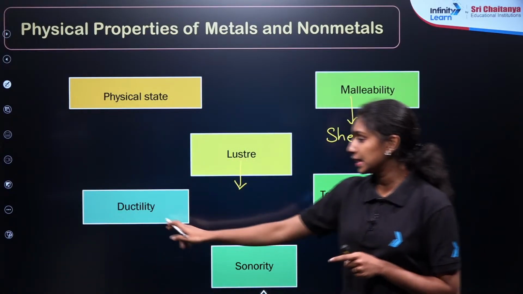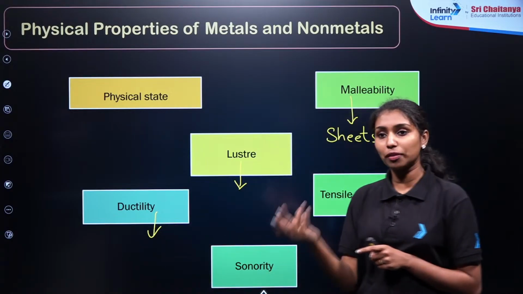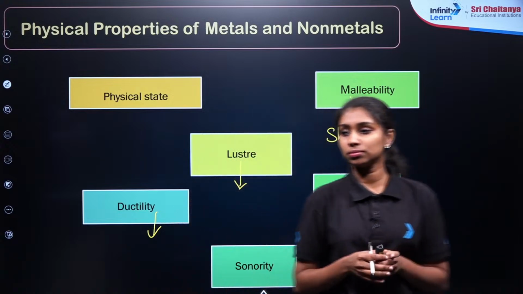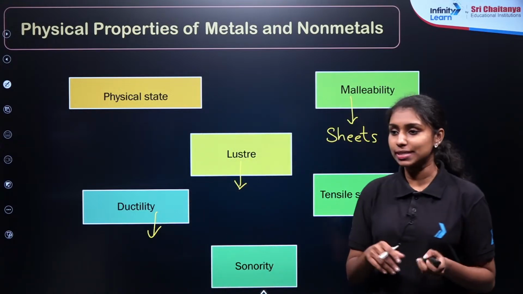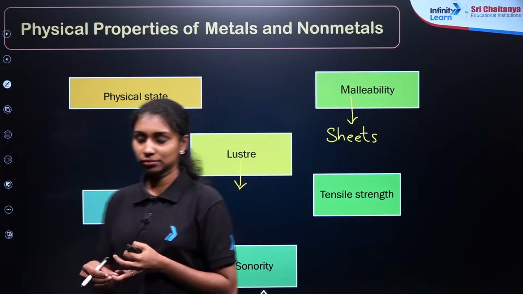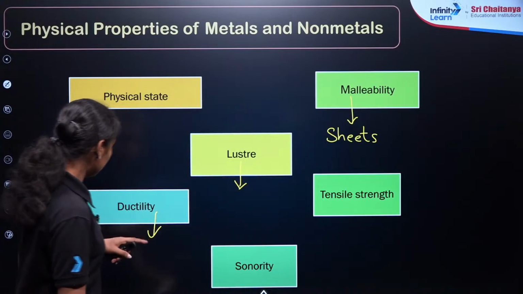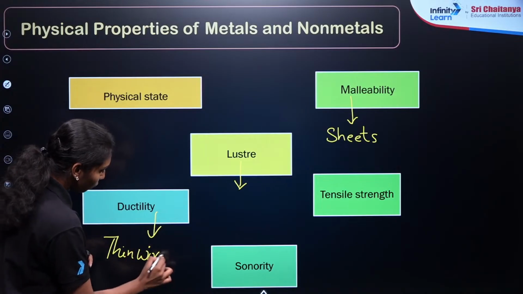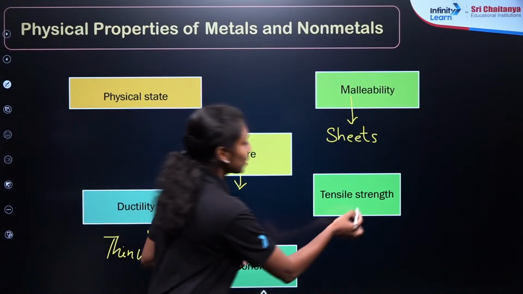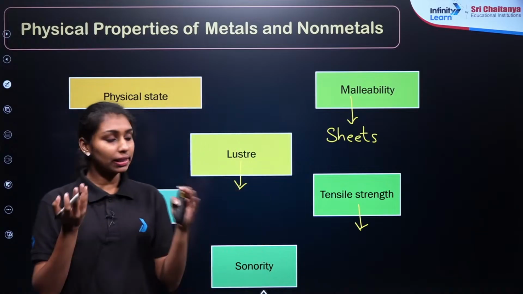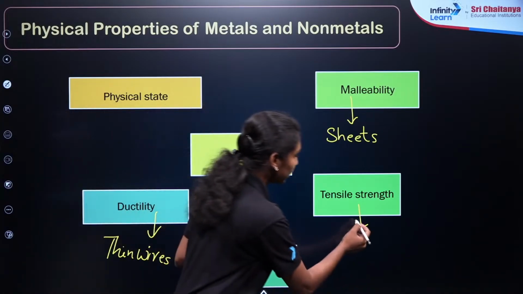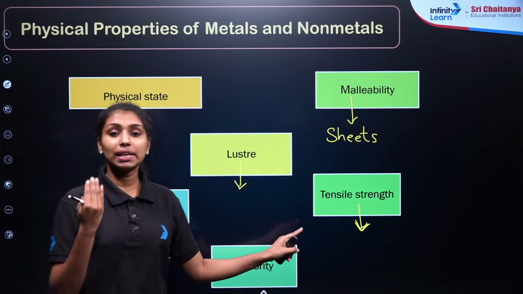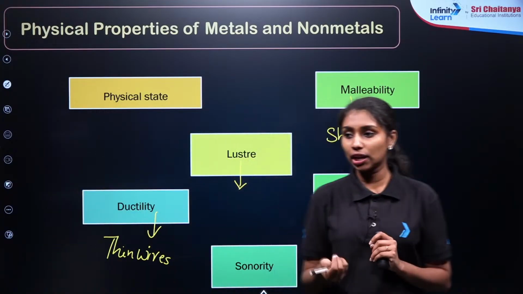Then what about ductility? How can we define the ductility of a metal? Again, we can draw it into thin wires, right? So ductility stands for thin wires. Then tensile strength, which means if you apply a high pressure over the metals, they cannot break, right? So that property is known as tensile strength. Generally, metals have high tensile strength, non-metals have very low tensile strength.